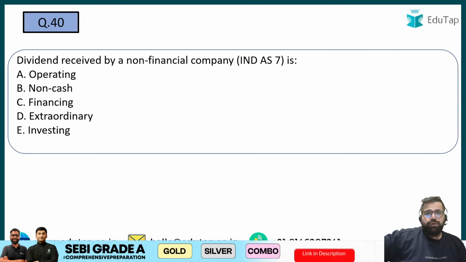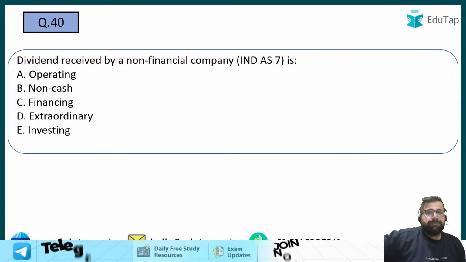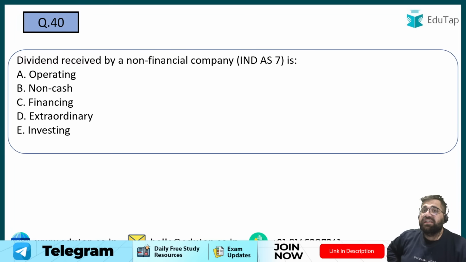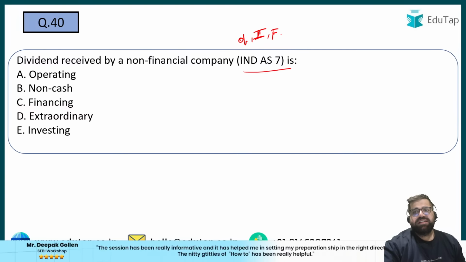Question is straightforward, don't make it confusing. Dividend received by a non-financial company as per Indian Accounting Standard 7 will be called as what? Now in Indian Accounting Standard 7 also you have three activities, right? Operating, investing and financing.